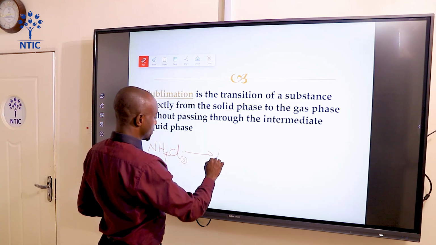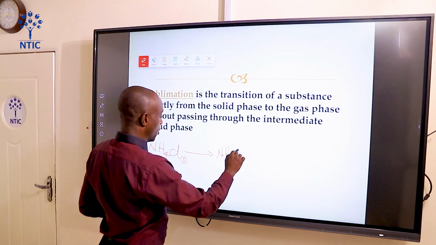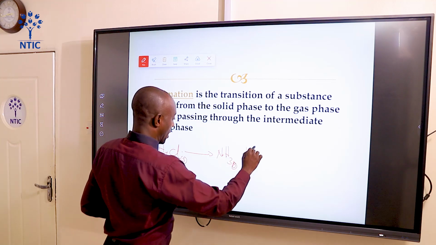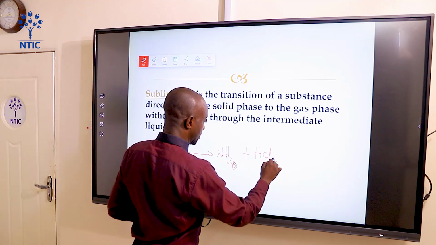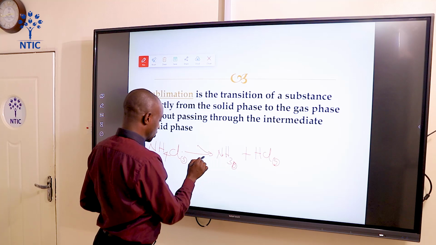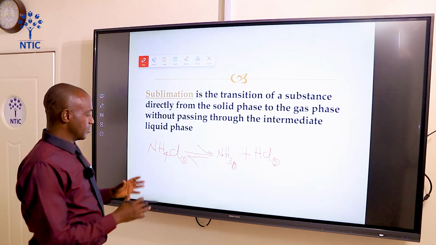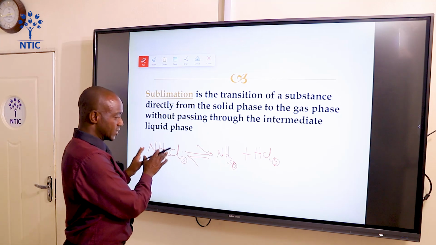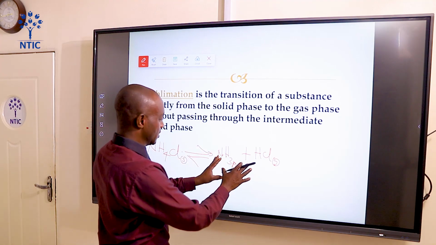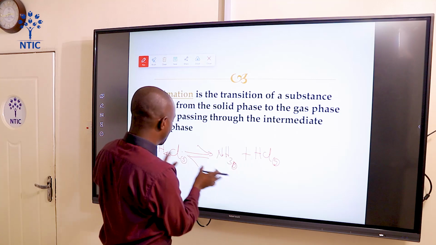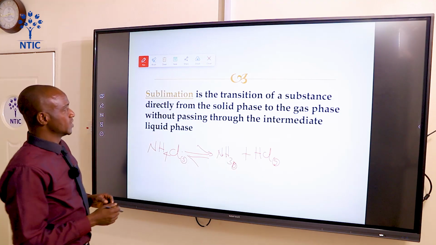It will give you ammonia gas plus hydrogen chloride gas. This equation, we can say, is a reversible reaction. If it is in a closed system, once ammonium chloride is sublimed into these two gases, both of them will combine to form ammonium chloride once again.